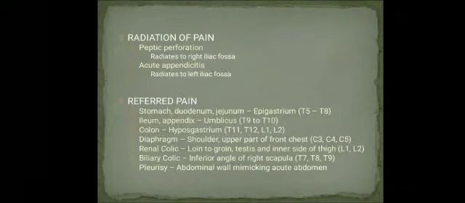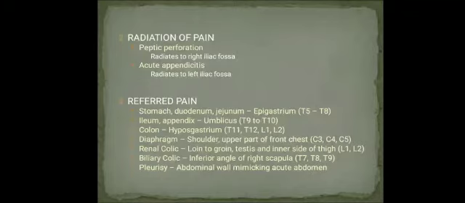Then the radiation of pain. In peptic ulcer perforation, the pain radiates to the right iliac fossa. In acute appendicitis, the pain starts in the right iliac fossa, but it would radiate to the left iliac fossa. Then some referred pain. You must know the cause of referred pain.